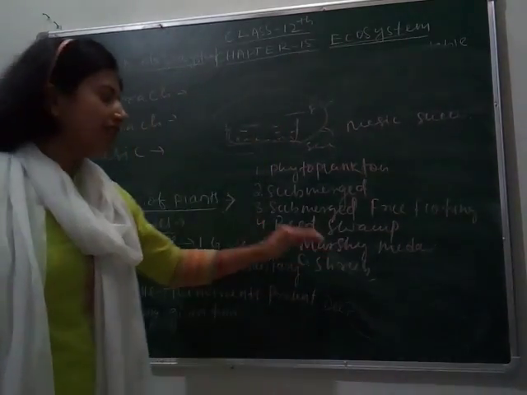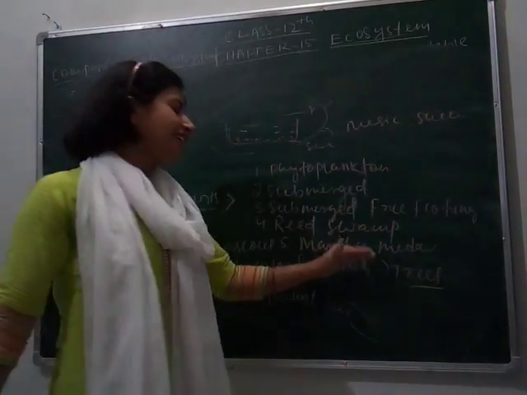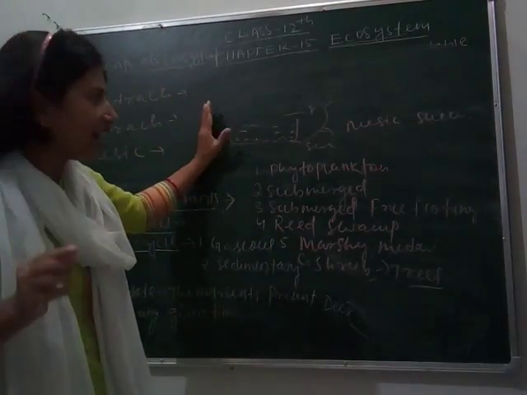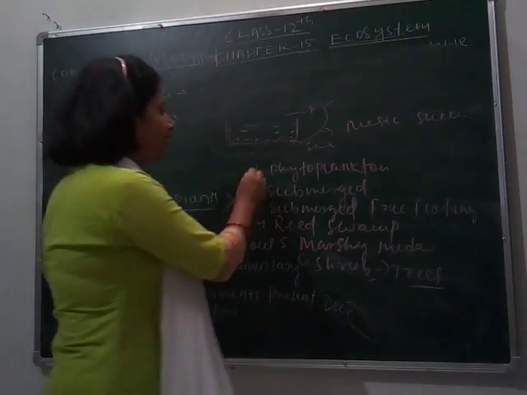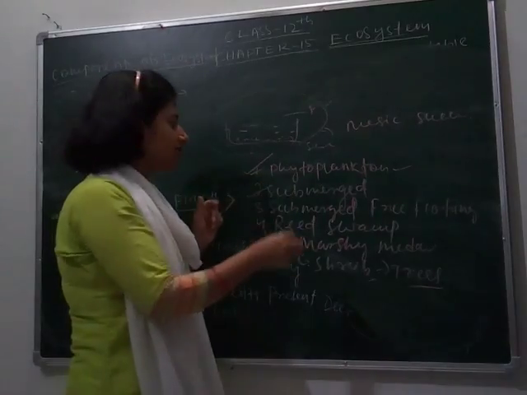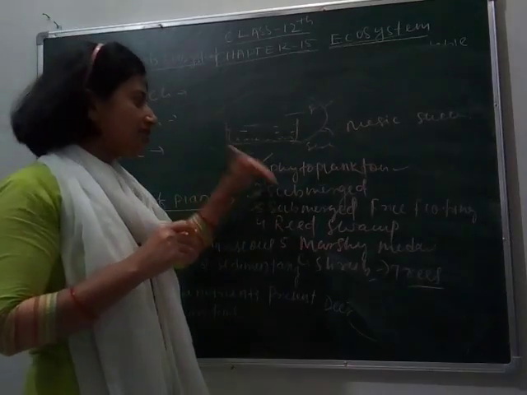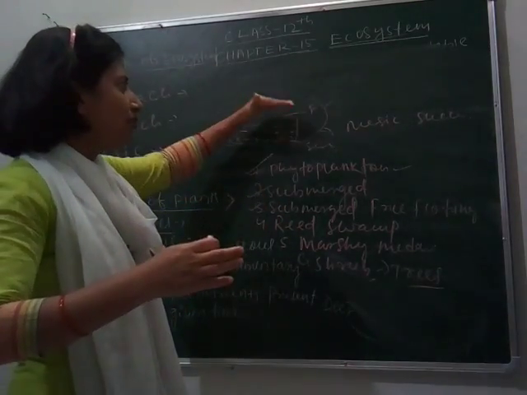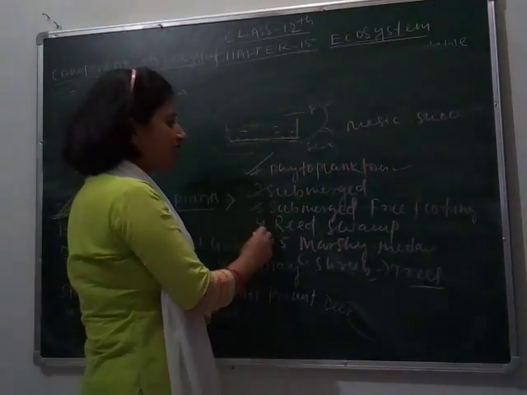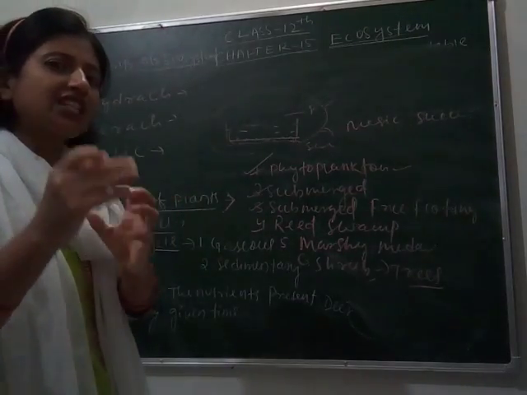Shrub stage means here the water is completely retained and they tend to formation of trees and they form a forest. So look, life or plants start from water. First phytoplanktons come, then submerged plants, which are inside the water. Then submerged free floating means some are submerged and some are free floating, one of them covers the upper layer of water and one of them covers the lower layer of water. Then reed swamp stage means where a little amount of water is left and the plants start forming.